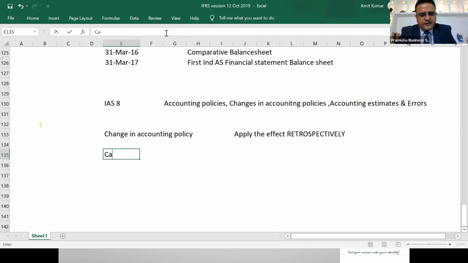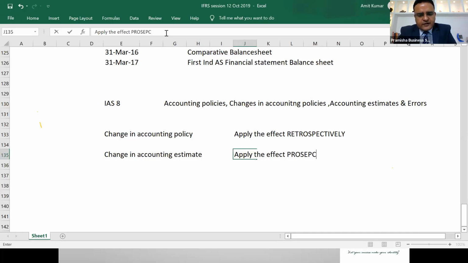I'll talk about what retrospective means. If there is any change in accounting estimate, we'll apply the effect prospectively.